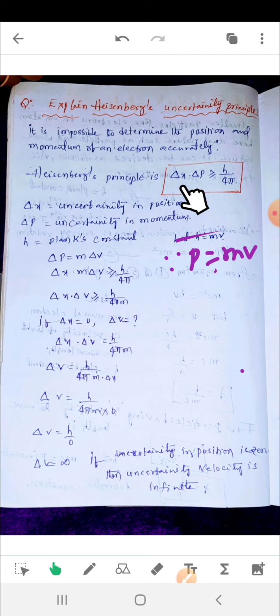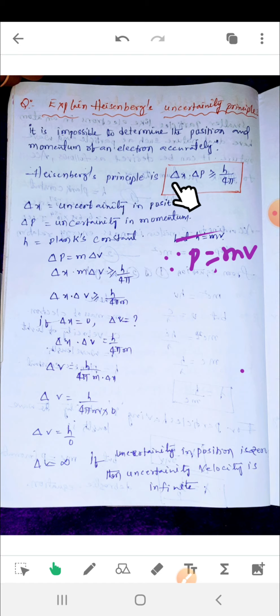So delta x delta p greater than or equal to h by 4 pi. Here delta x equals the uncertainty in the position, delta p equals the uncertainty in the momentum, and h equals the Planck constant value.